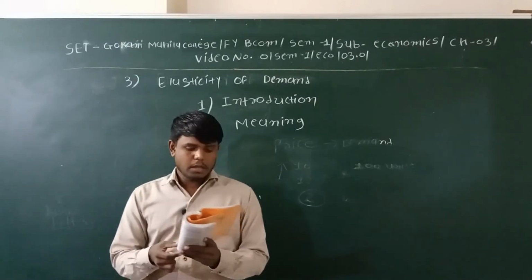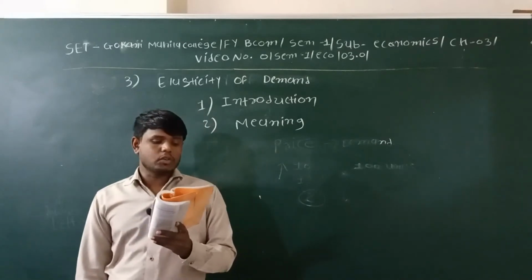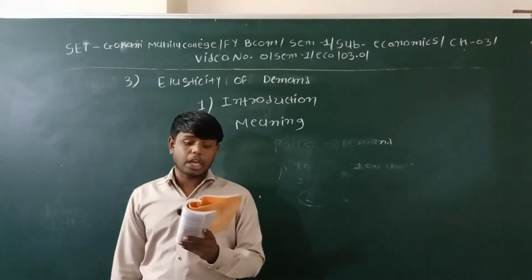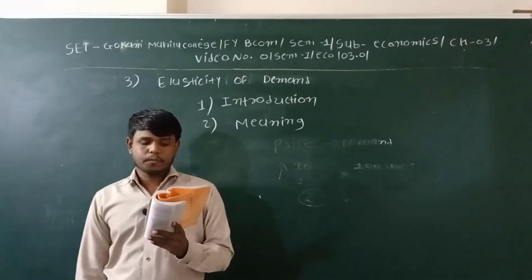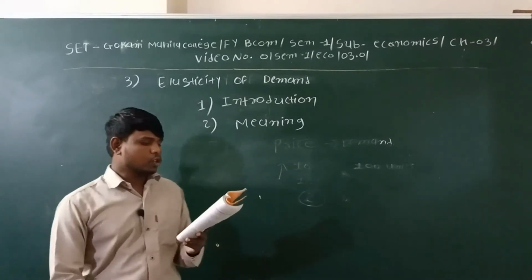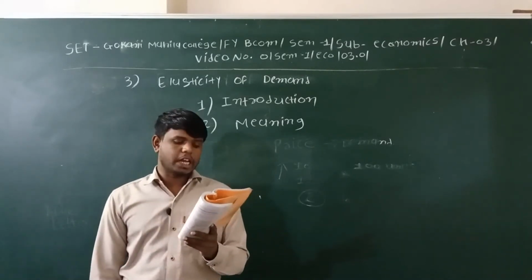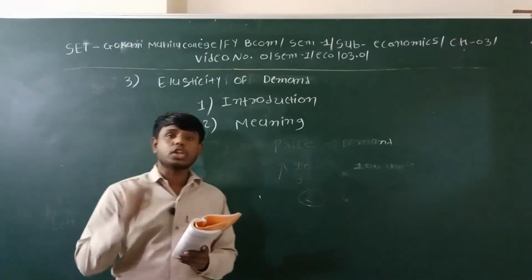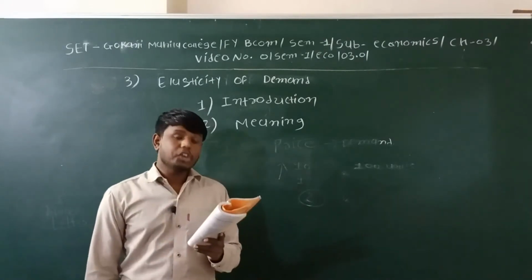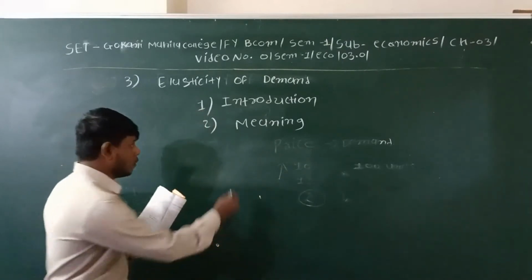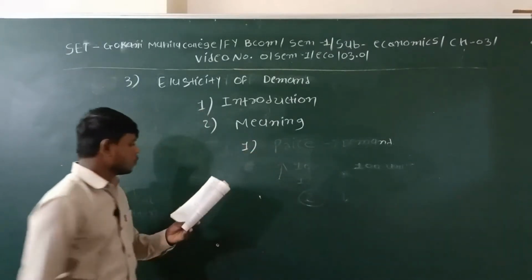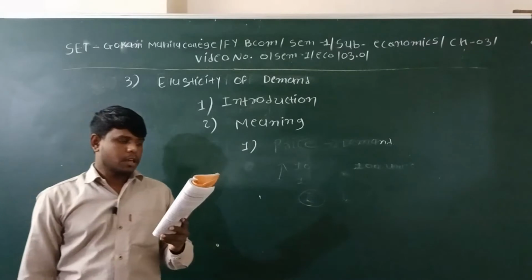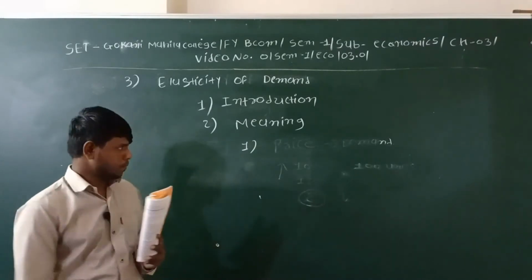And the change in demand on account of changes in the price of substitute goods or complementary goods is studied under the cross elasticity of demand. It means there are three main elasticities of demand. Of the three elasticities of demand, the first is price elasticity of demand.